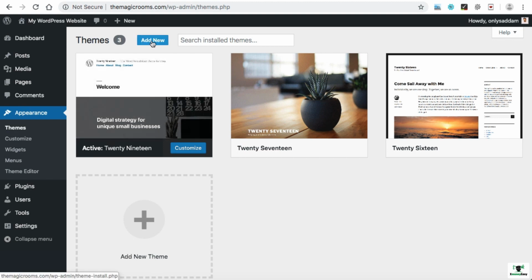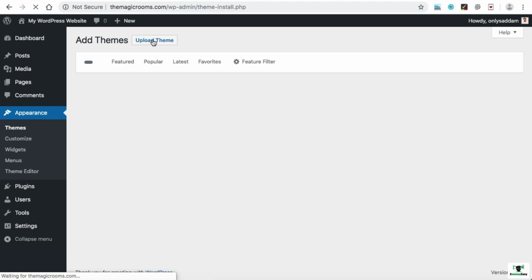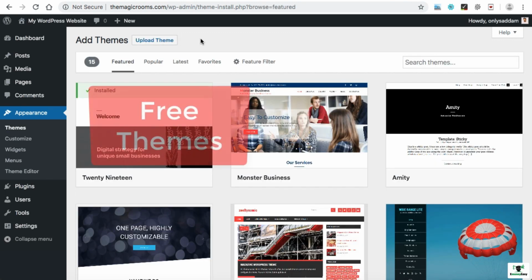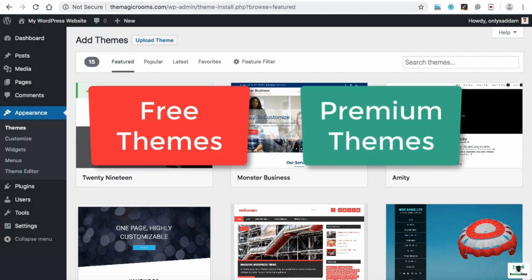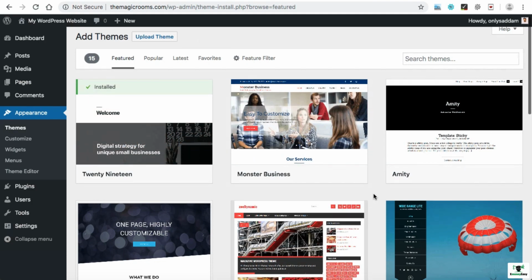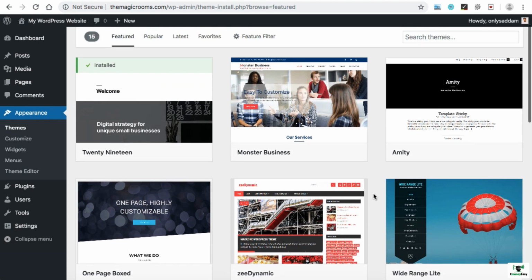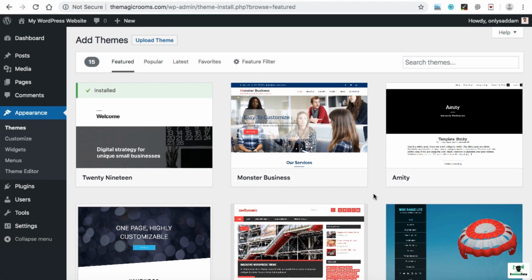Let's go ahead and add a new theme. At the very top you can see Add New. Just click on it. For your information, in WordPress there are 2 types of themes available: free themes and premium themes. These all are free themes. You can use these themes without paying any extra charges, but these themes are limited in terms of designing.